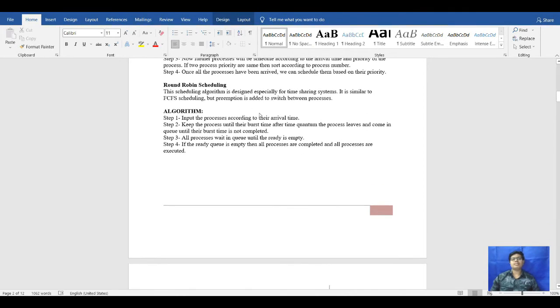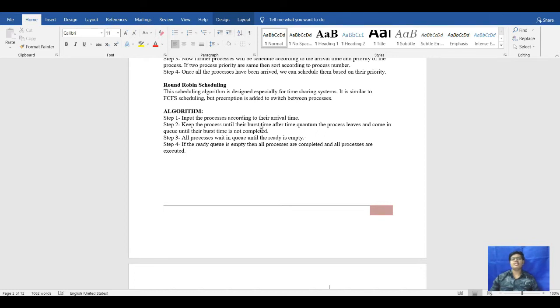So the next algorithm that we are going to see is the round robin scheduling algorithm. This scheduling algorithm is designed especially for time sharing. Means the ready queue is available, there are 5 processes, and there is a time quantum. It is like if we visit the doctor, and the time of meeting is a maximum of 2 hours, but you have to meet for more than 2 hours, then it will be the round robin algorithm.